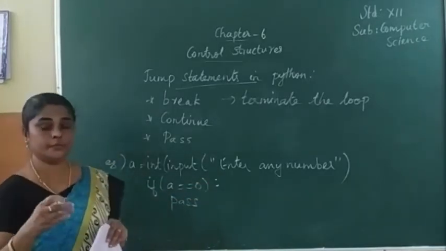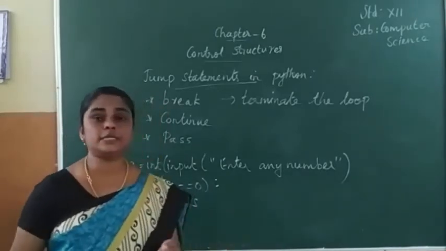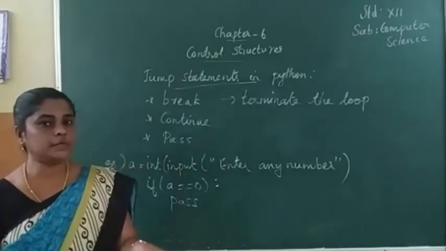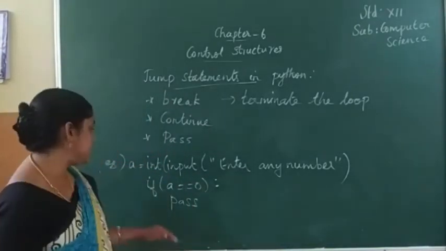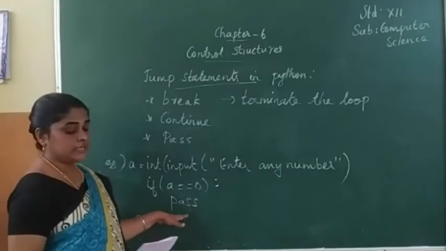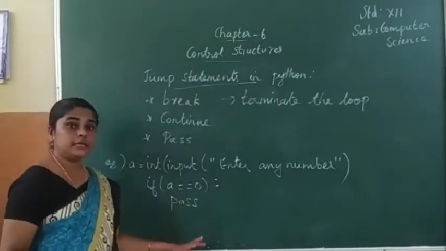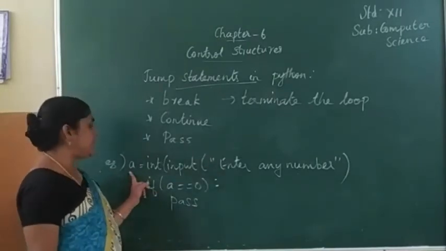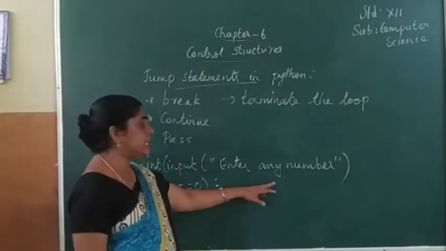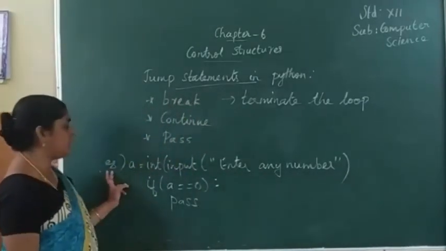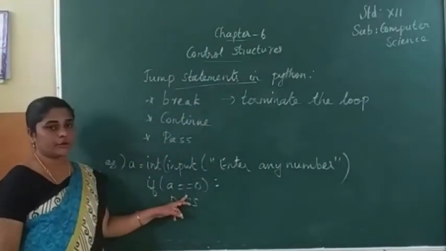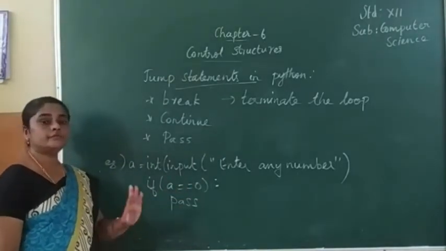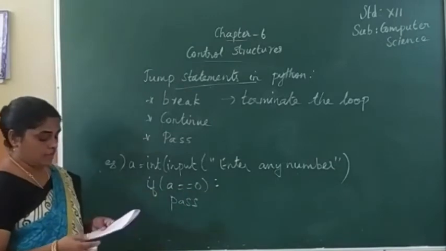If you are playing music and you press the pause button, what happens? It will stop that music. Like that, here pass means it is ignored. This statement is completely ignored. See, in the variable A, I have given one message, enter any number. So for A we have to give a number. If that A value equals 0, what happens? Pass. So that part is skipped here.